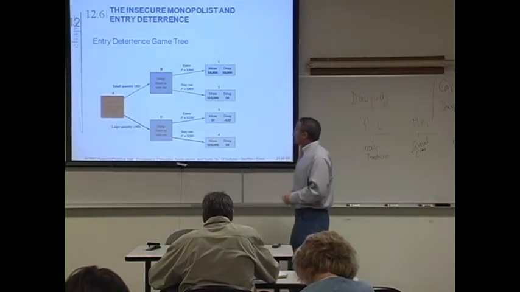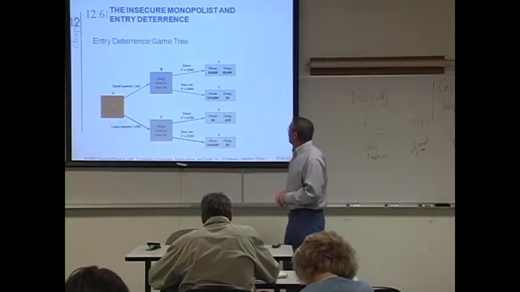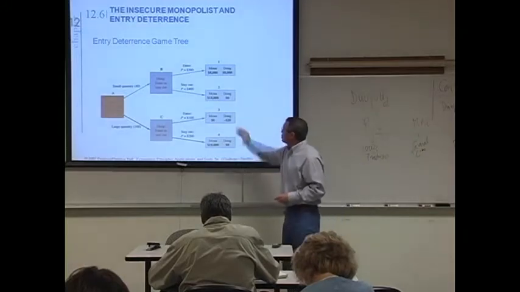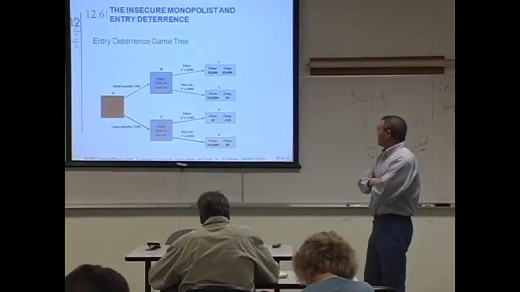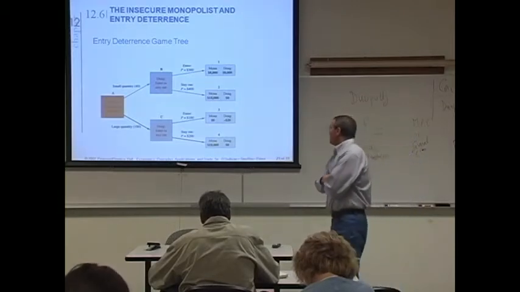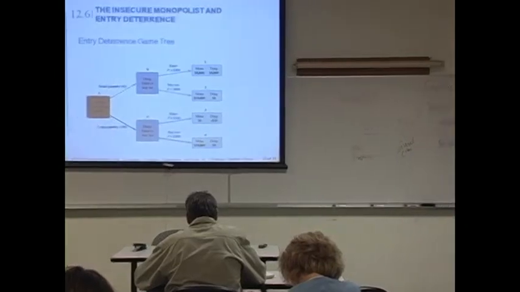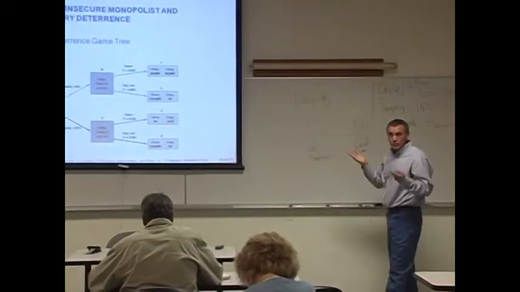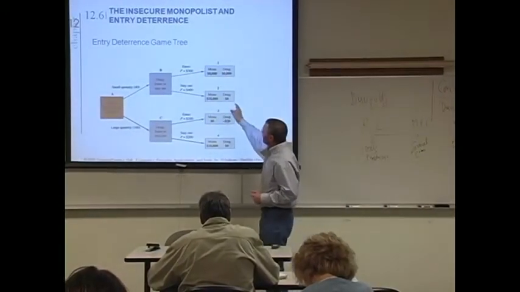If Doug actually decides to stay out, the price is going to be 400. In that case, Mona will make a lot of money, making 18,000. And Doug, because he doesn't enter, she'll be making monopoly profit of 18,000 by herself. So there's no competitor there. If he doesn't enter, it's the monopoly outcome that will prevail. She'll make 18,000, he makes 0.